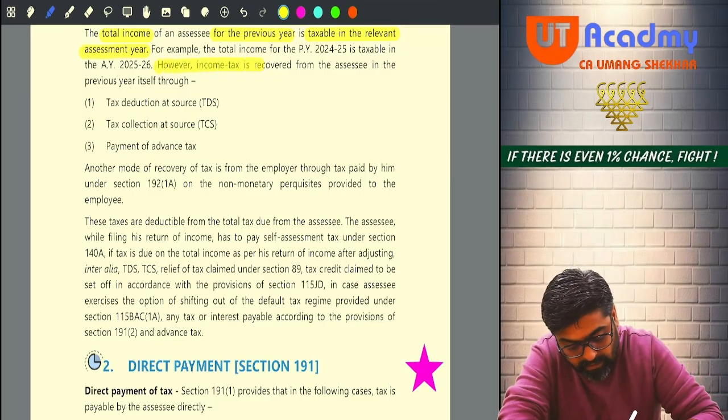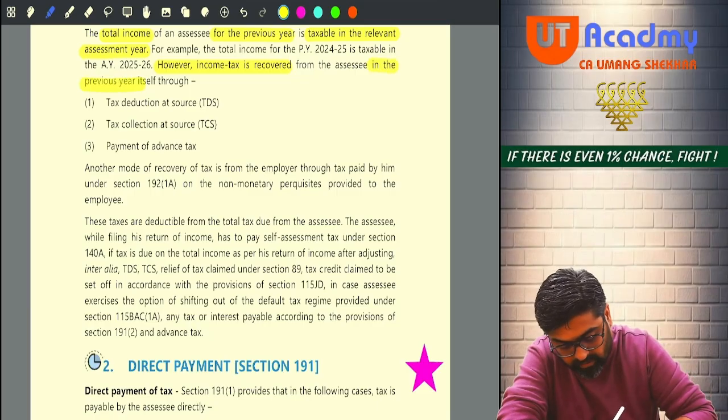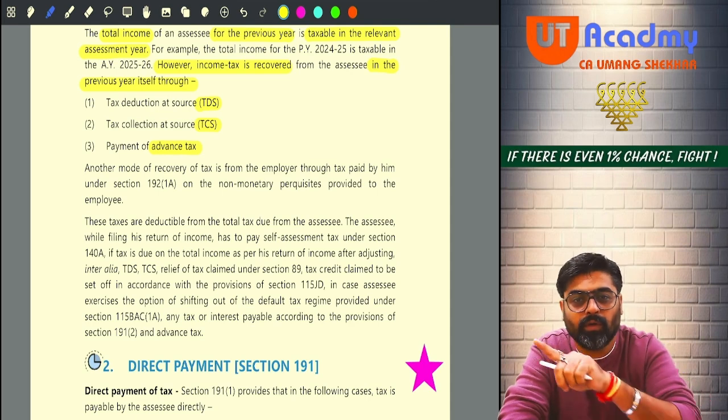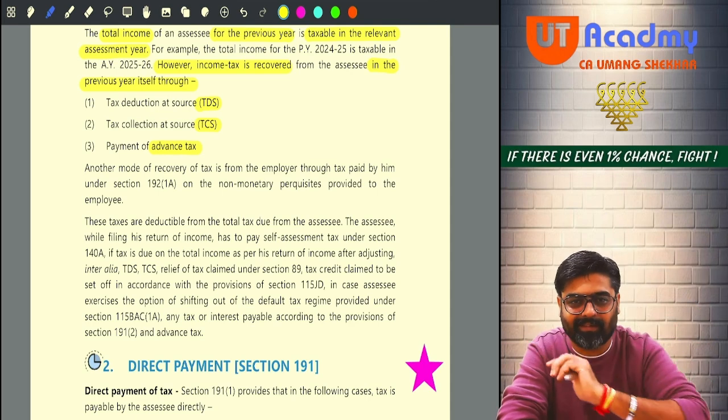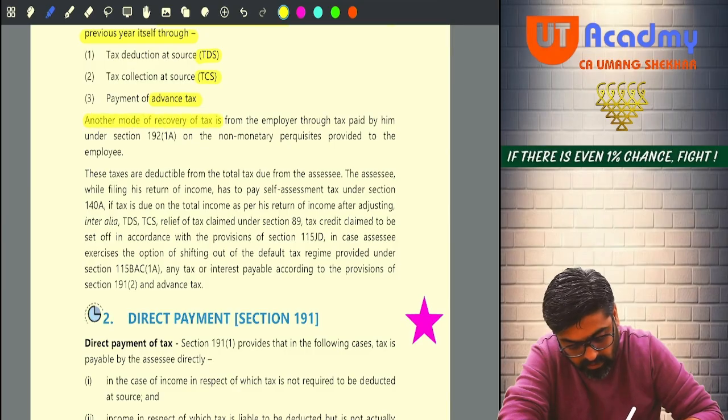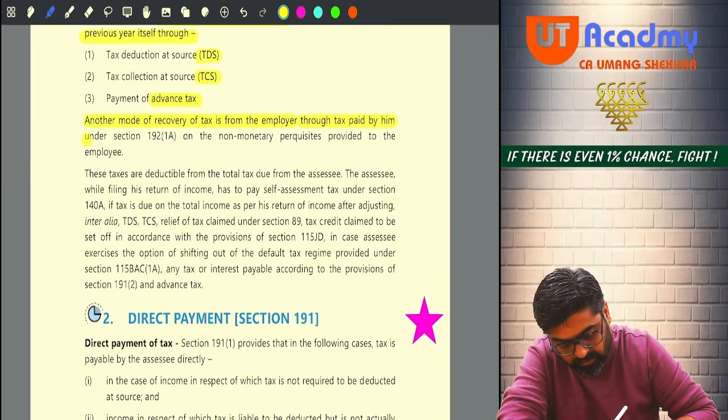However, income tax is recovered from the assessee in the previous year itself through what? TDS, TCS and advance tax. This I have shown you by way of that timeline. Next one. Another mode of recovery of tax is from the employer, through tax paid by him under section 192(1A) on the non-monetary perquisites provided to the employee.